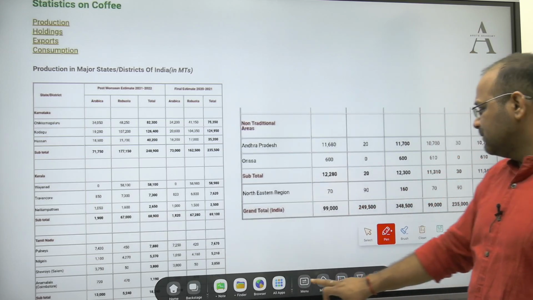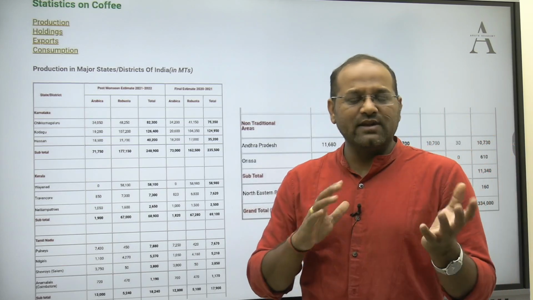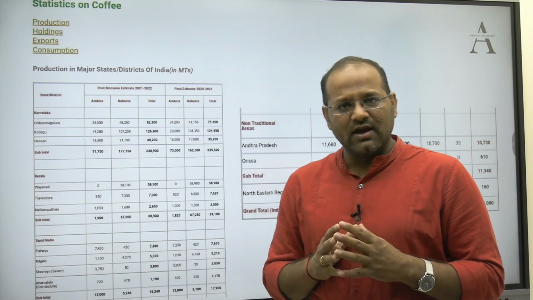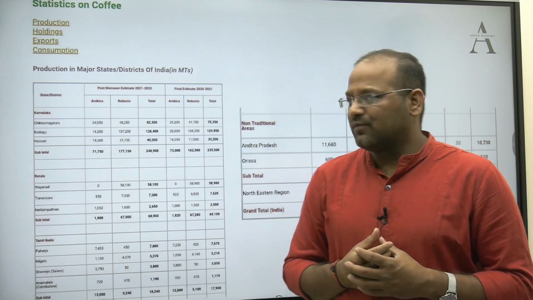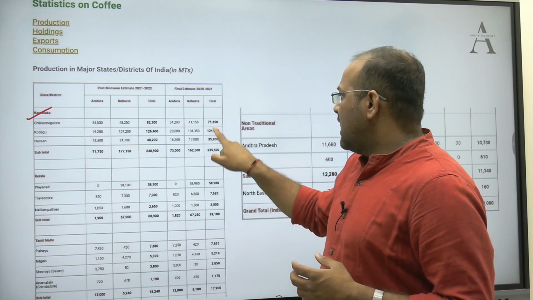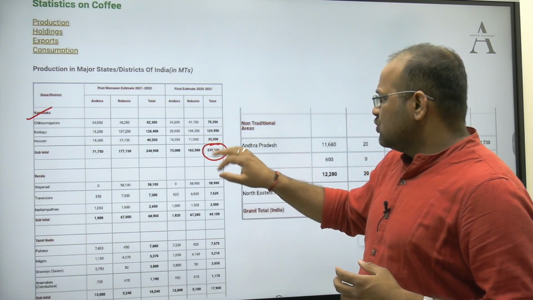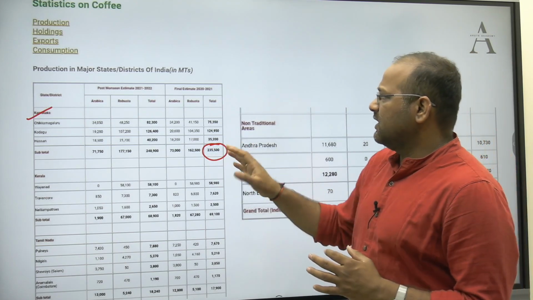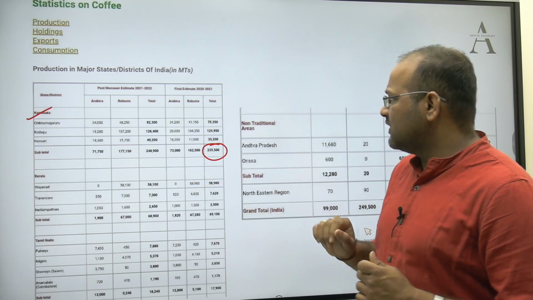website of the Coffee Board. Here, if you analyze, UPSC has in the past asked the question: which of the following states is a major producer of coffee? So if you see this data, Karnataka, total Arabica and Robusta production is somewhere around 2,35,500 tons, or the unit is not written.